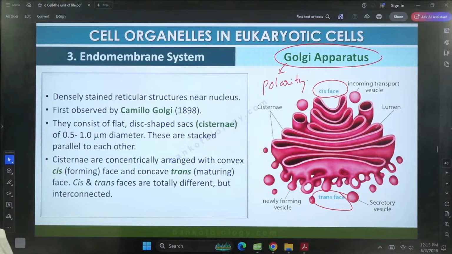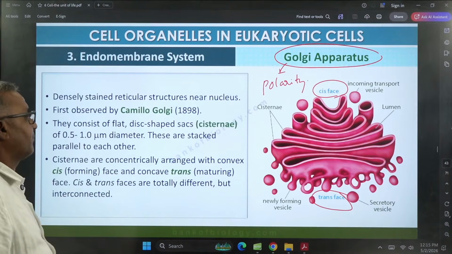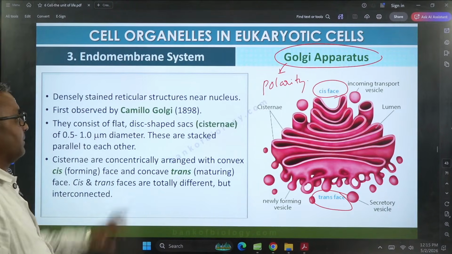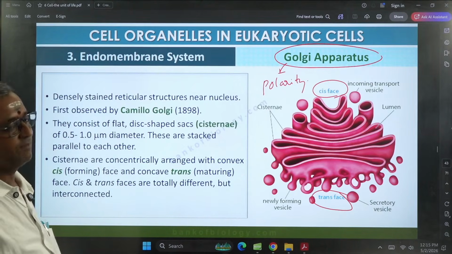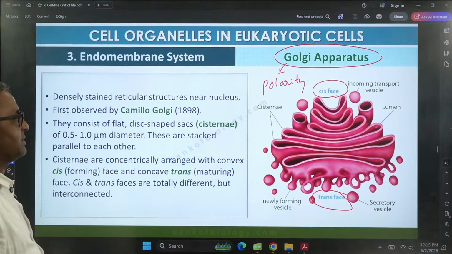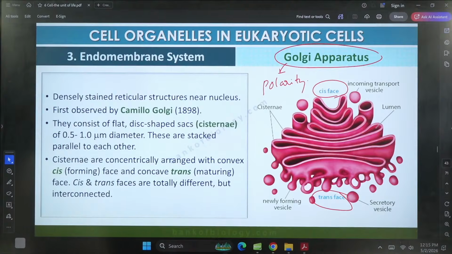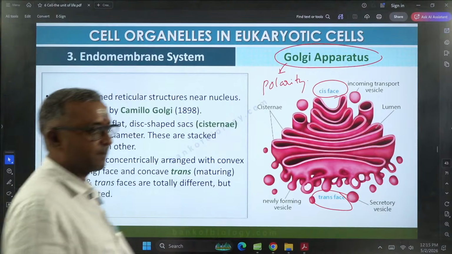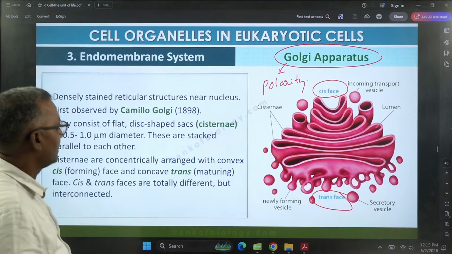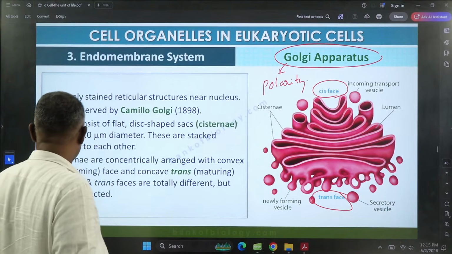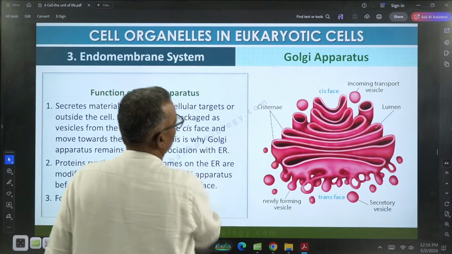These cisternae are stacked parallel to each other, and this whole Golgi apparatus exhibits two phases. One is cis phase and the other is trans phase. What is cis phase? Cis phase is also called forming phase, and trans phase is also called maturing phase. That means, look here.